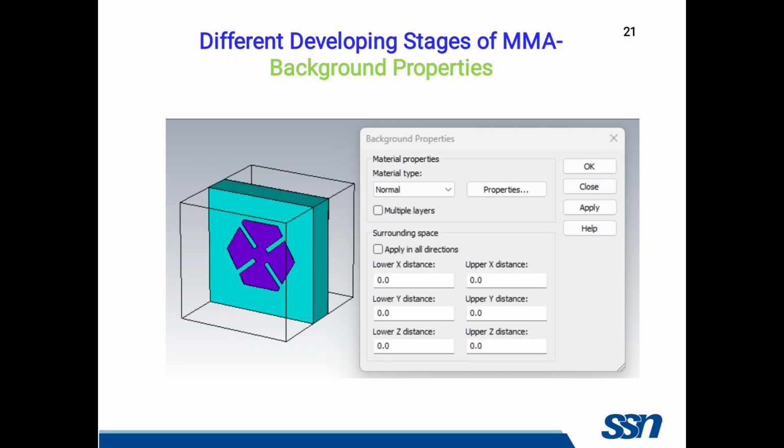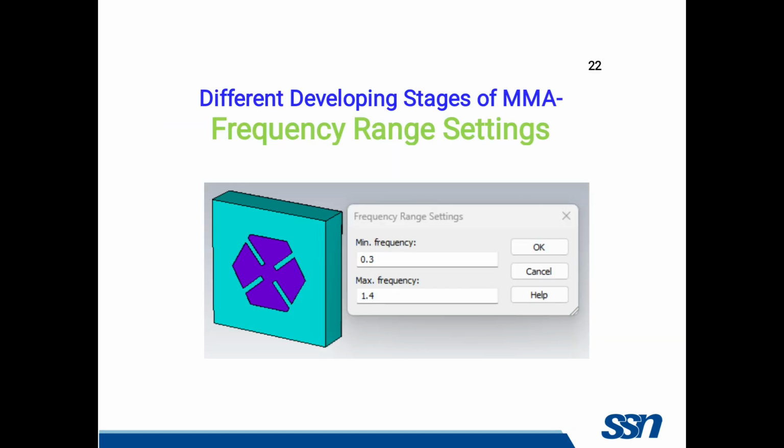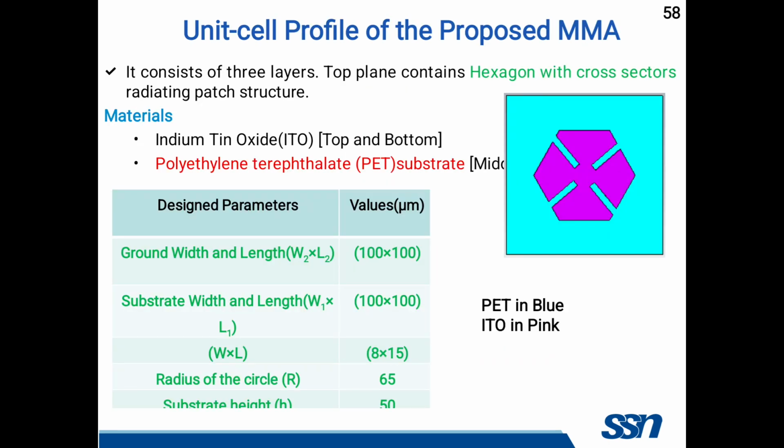And the next one is background properties. The background is always normal while designing the terahertz metamaterial absorber, so we are choosing normal as the material type. And for the frequency range settings, our absorber resonates between 0.3 to 1.4 terahertz, so we give the frequency range here. So this is the proposed absorber, developed from the original structure. ITO is the metal, PET is the dielectric substrate, and the corresponding design parameters with values are shown here, and PET is represented in blue color, ITO is represented in pink color.